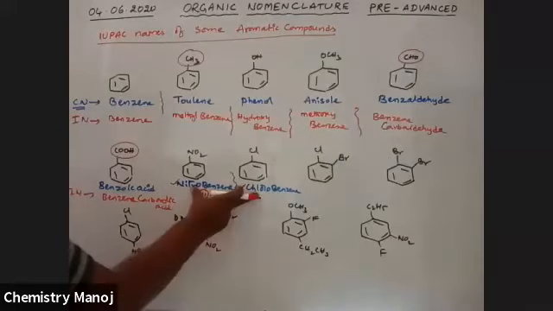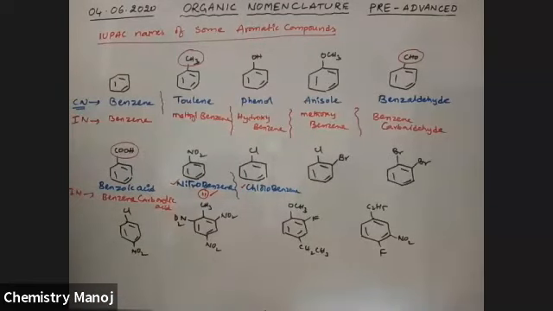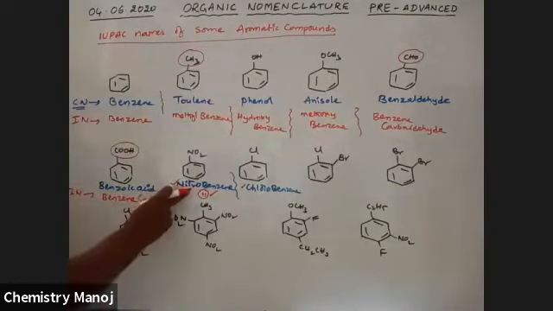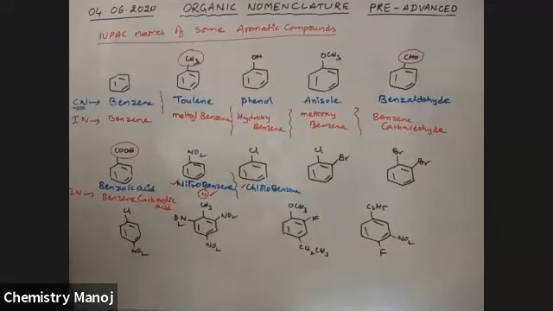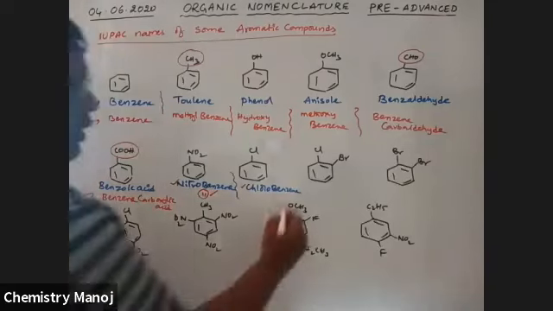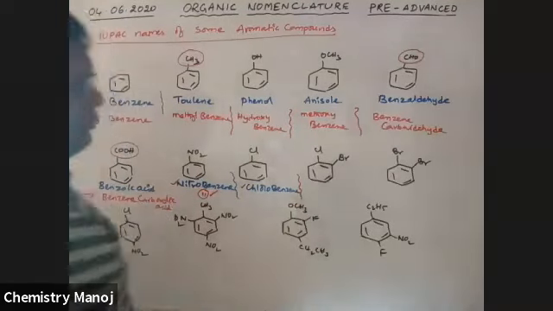So for these two, both have the same ending. For nitrobenzene, the IUPAC name and common name are the same. For chlorobenzene, the IUPAC name and common name are the same. Okay. Now here